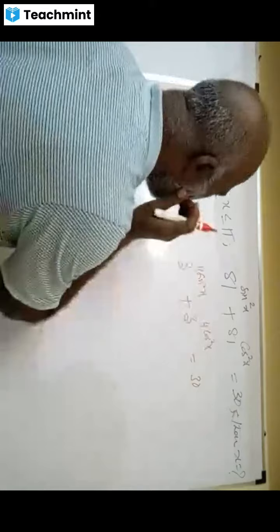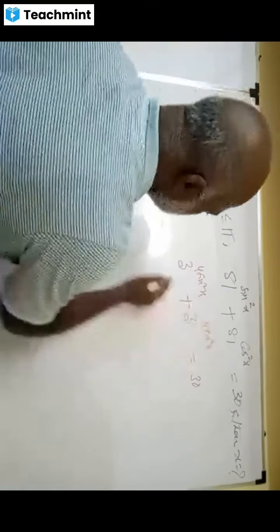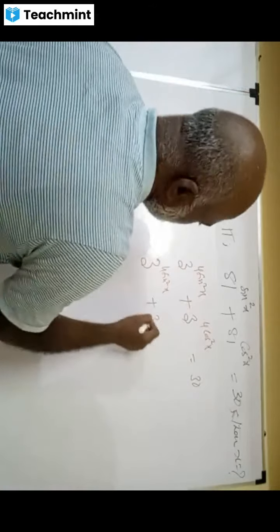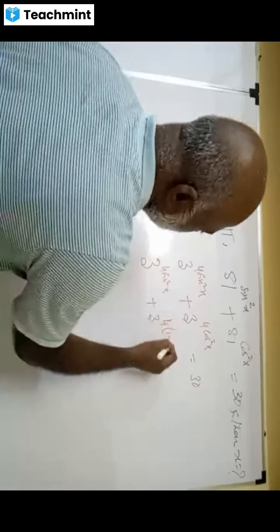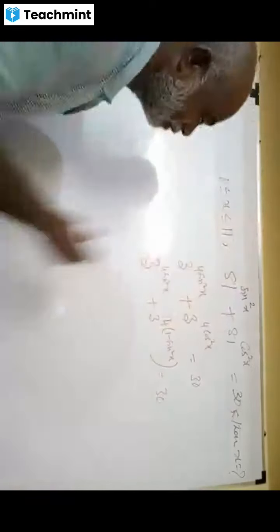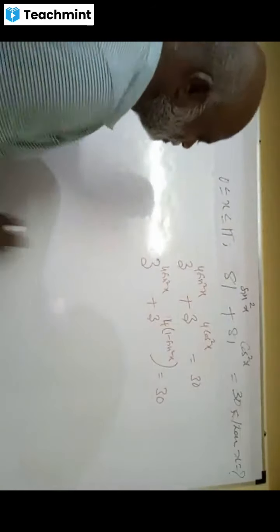You can write this as 3 power 4 sin square x plus 3 power 4 into 1 minus sin square x equal to 30. Do you agree? Yes, sir.